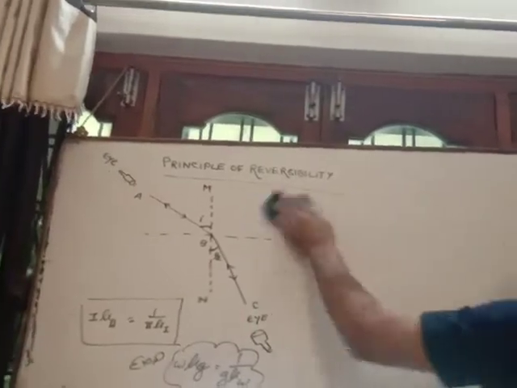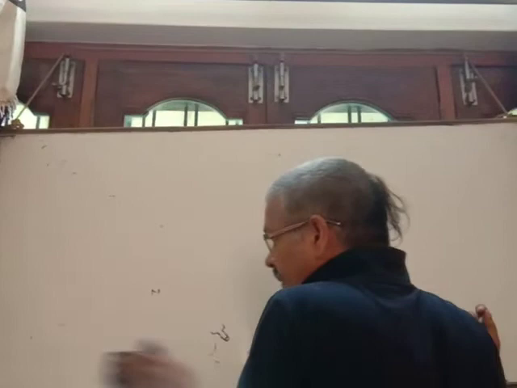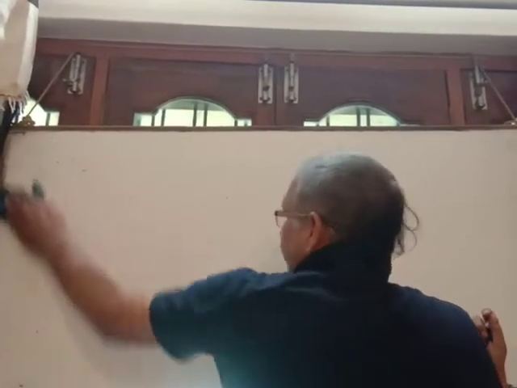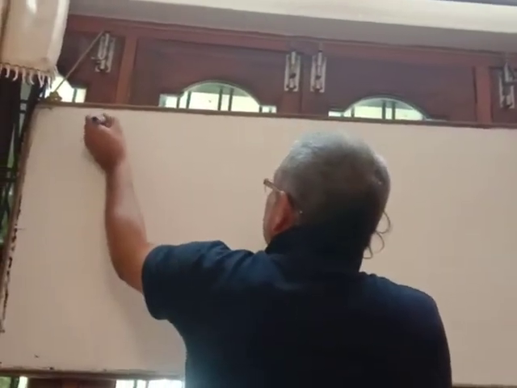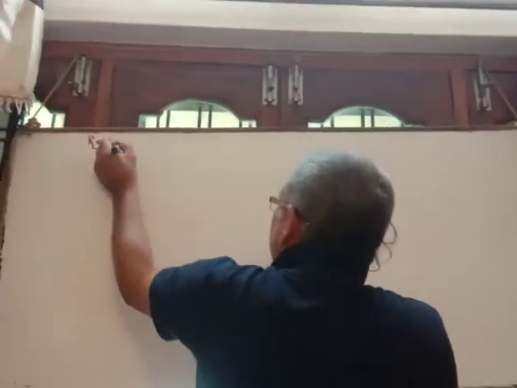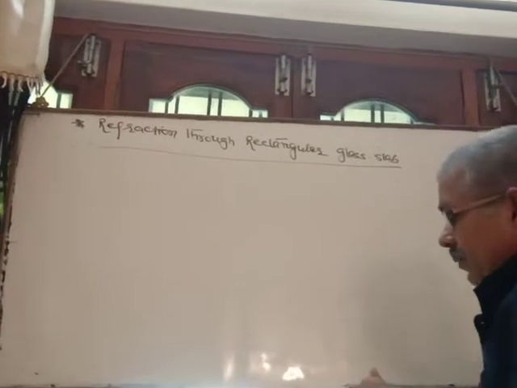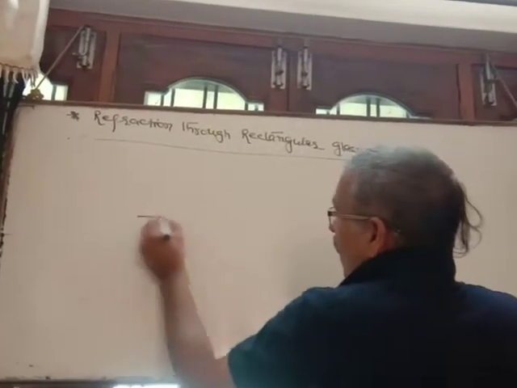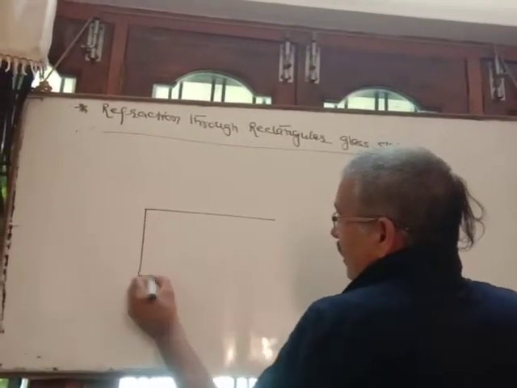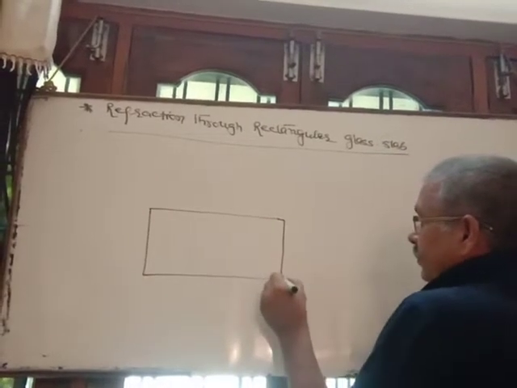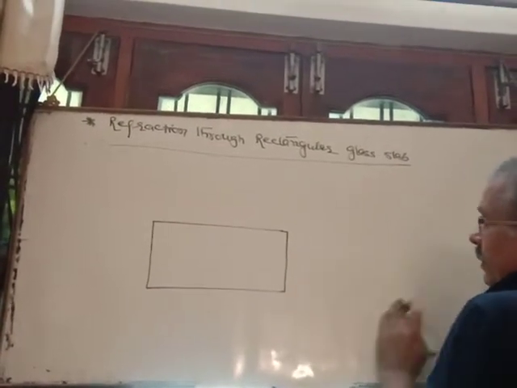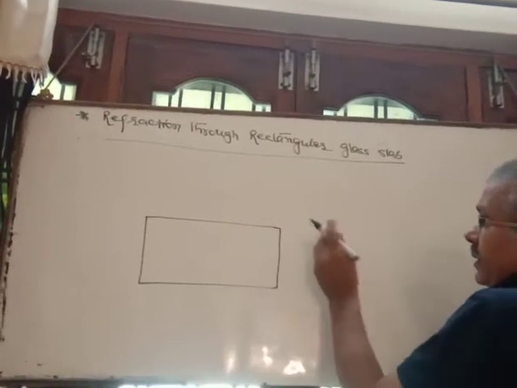Next topic, and it is very important. Its derivation came in your board exam also. Refraction through a glass slab. Refraction through a rectangular glass slab. Refraction is very important. Suppose we have a glass slab, and above and below the glass slab air is present.